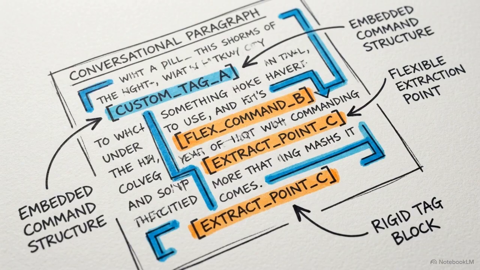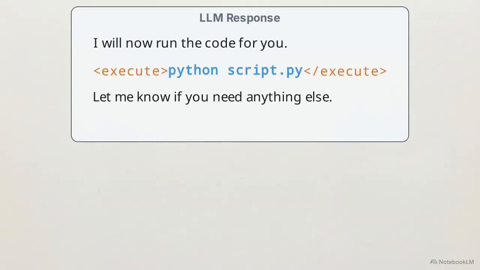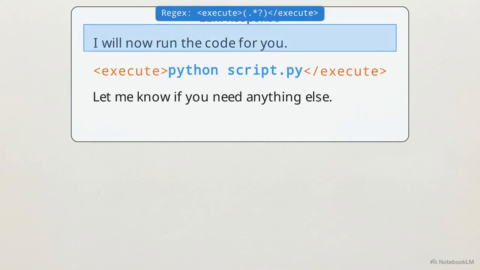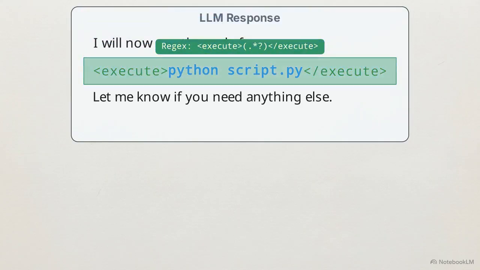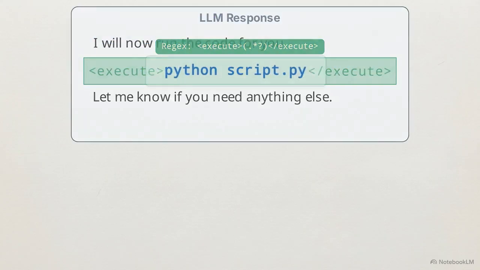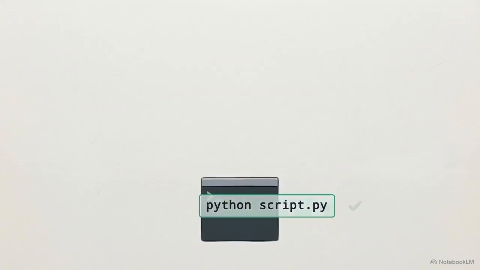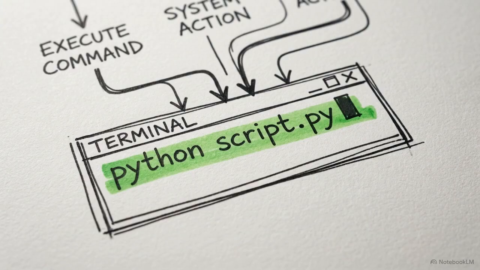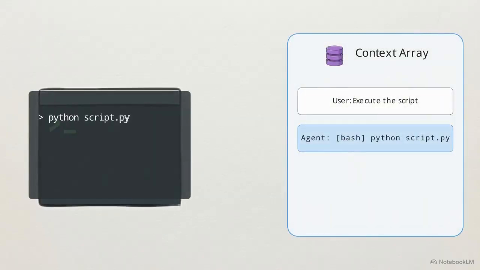When running smaller open-source models on consumer hardware, we need a more flexible method to extract commands. As we see in this diagram, we can prompt the model to wrap its commands in standard XML tags. We then use a regular expression, a sequence of characters that specifies a search pattern in text, to isolate and extract exactly what sits between those tags. Once the Python orchestrator extracts that specific string, it uses the built-in subprocess module to run the command directly in the operating system's terminal. After the system executes the command, it captures the result.